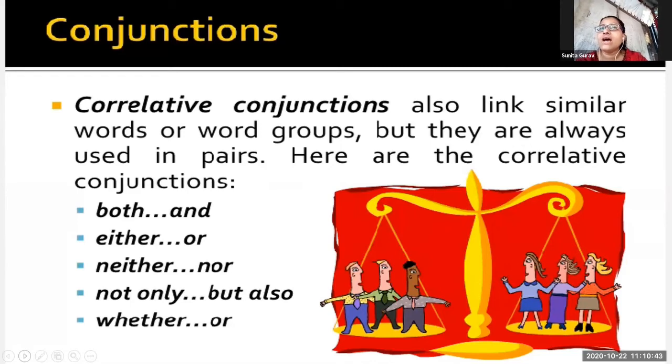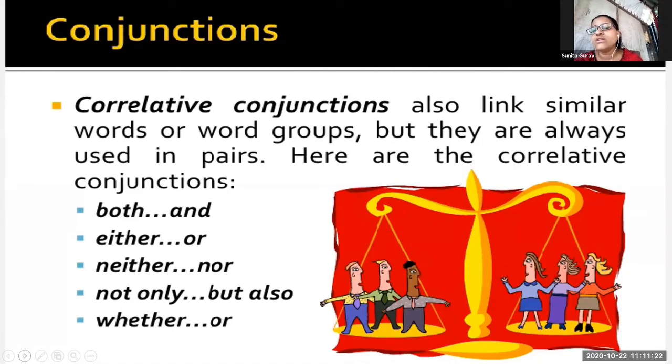Now, the second one, either or. Either I will go by bus or by train. Now here, either or, these two words are together. They are used together in a sentence. They cannot be used single.